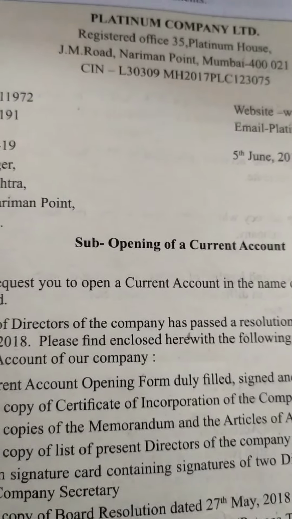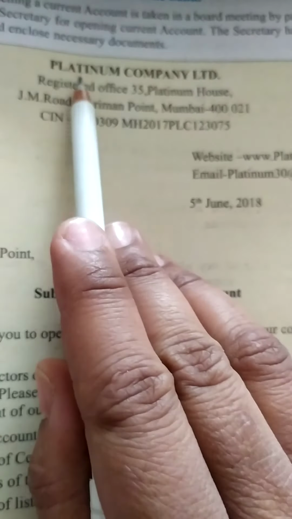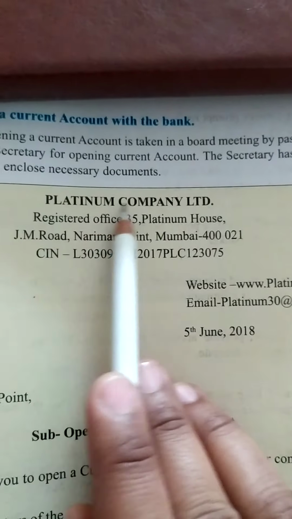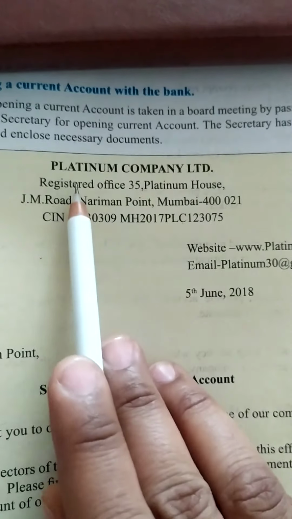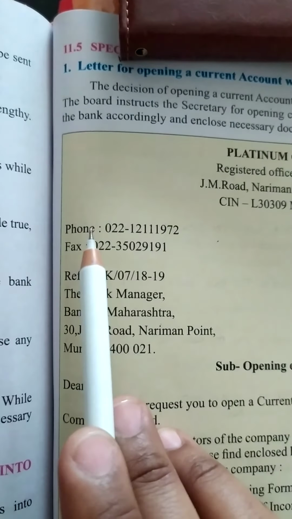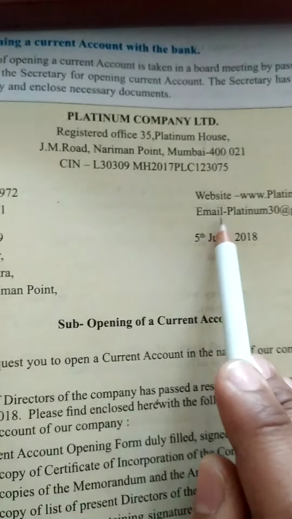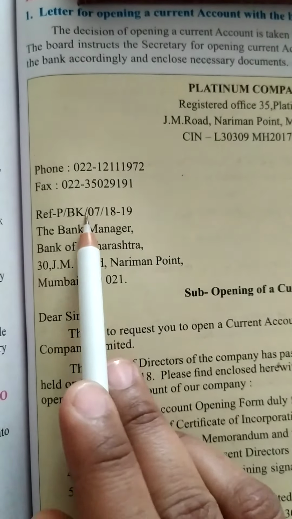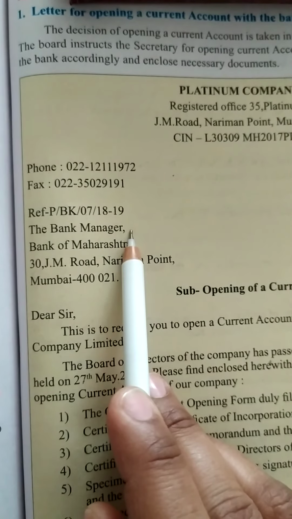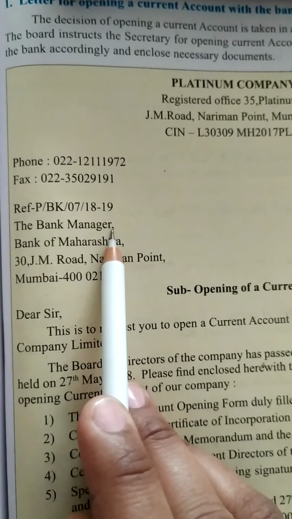So dear students, let's start with the letter. You can see here we are going to write the name of the company in bold letters, then the address, then on the left hand side you will write phone number, fax, then website, email, then reference number. Below that you will write the address of the bank, right?